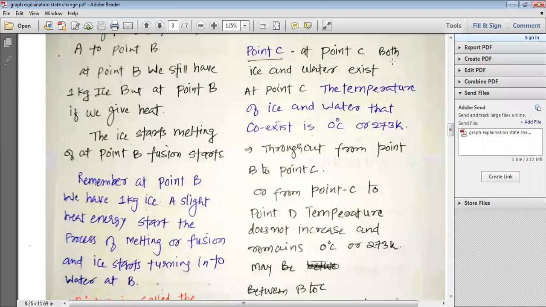At point C, both ice and water exist. At point C, the temperature of the ice and water that coexist. Coexist मतलब साथ में पाए जाते हैं, साथ में रहते हैं. That coexisting temperature is 0 degree centigrade.